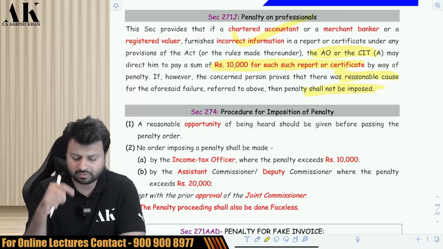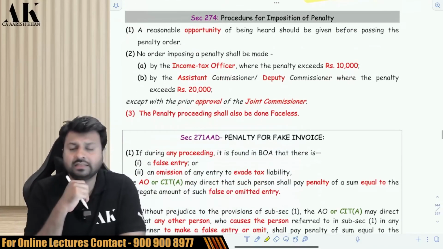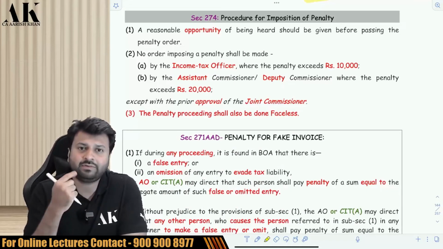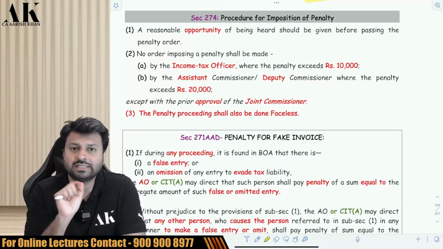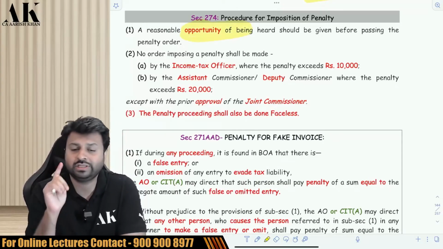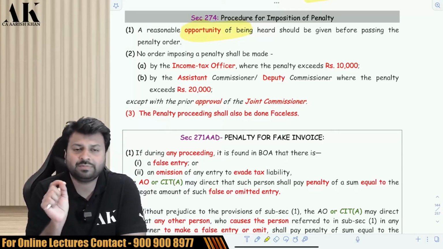Reasonable opportunity means an opportunity of being heard will be given to the assessee, that is, to these three people, before imposing the penalty. Next, the procedure for imposing the penalty. Before passing the final order, before passing the penalty order, the respective authority has to give an opportunity of being heard to the respective assessee.